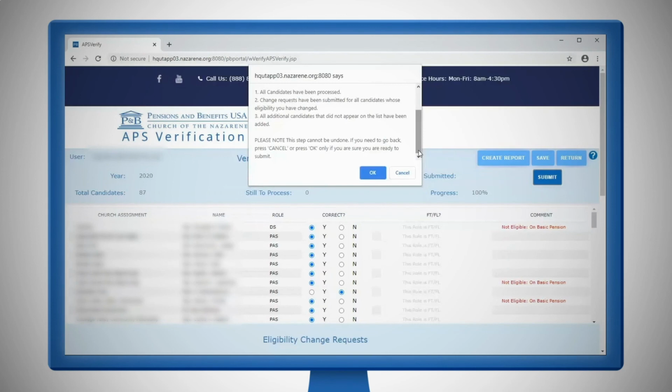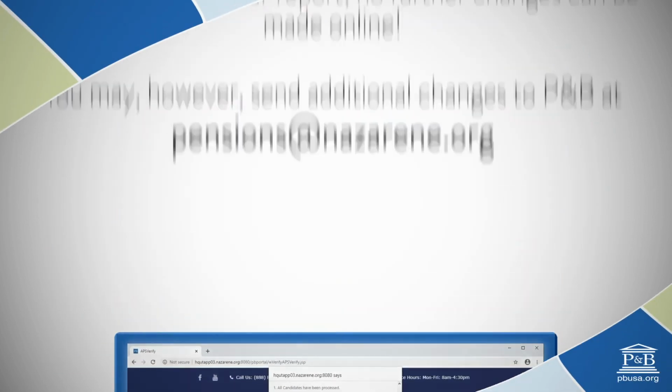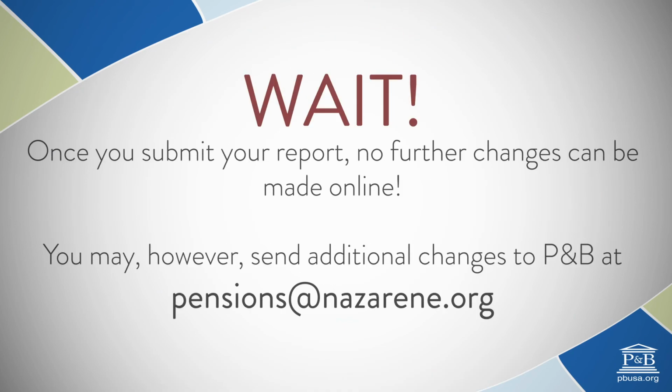If you think of a last-minute change that needs to be made, you may select Cancel and return to the verification screen. But if you are sure that everything is complete, select OK. Just be aware that once you submit your report, no further changes can be made online. You may, however, send additional changes to us at pensions@nazarene.org.